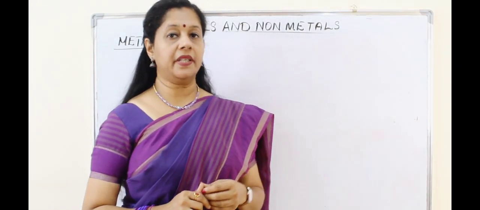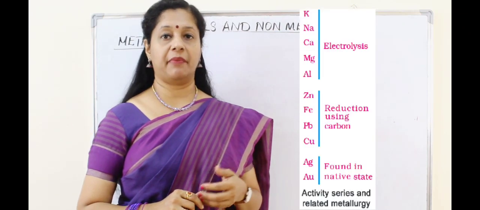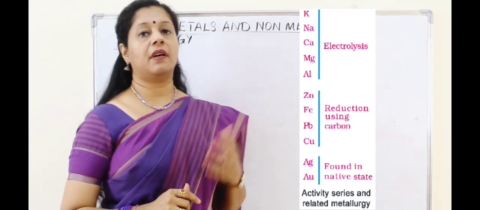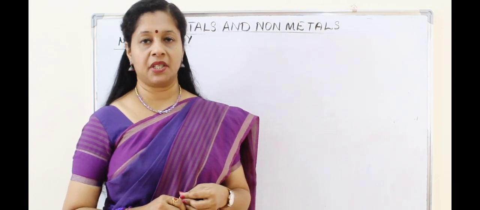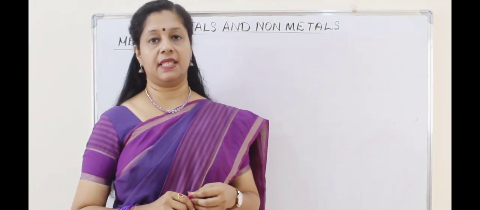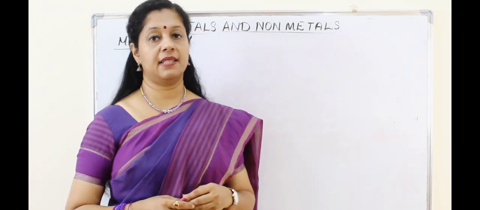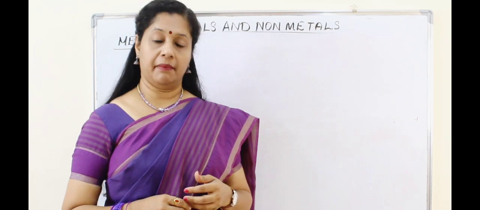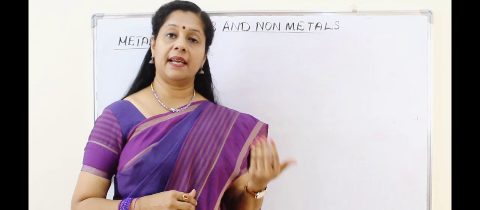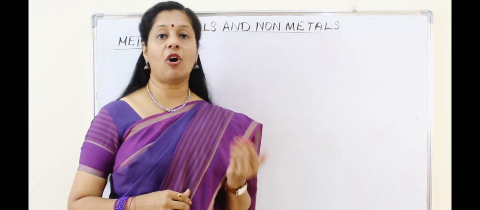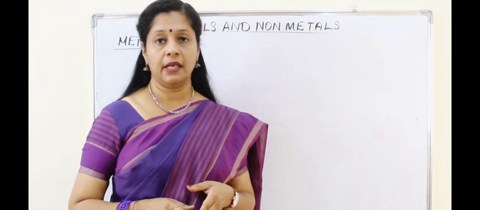If you see the reactivity series, the top metals are reactive, we know, like potassium, sodium, calcium, magnesium, aluminium. All these are found in the combined state. So we will be using electrolysis to get the metal from it. Now coming to the medium reactivity series, zinc, iron, lead, copper and all. Now copper, mercury, silver, these three are low reactive, so they can be found in the free state or in the combined state also. Then gold and platinum, they are found only in free state.